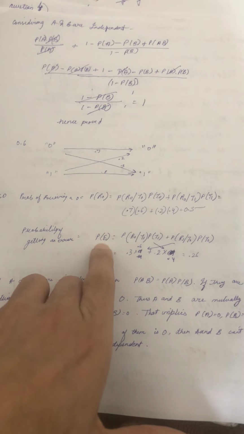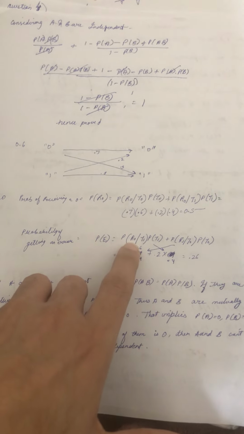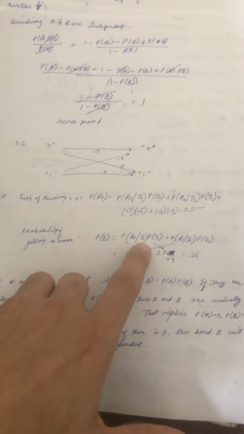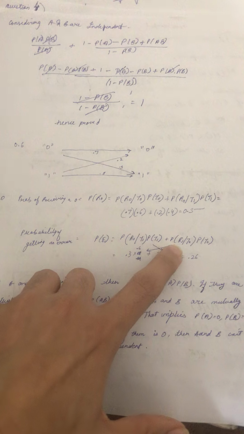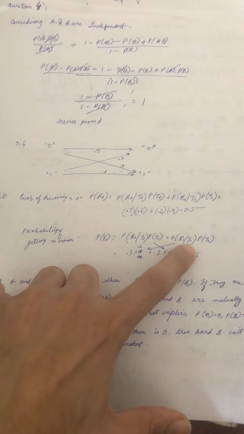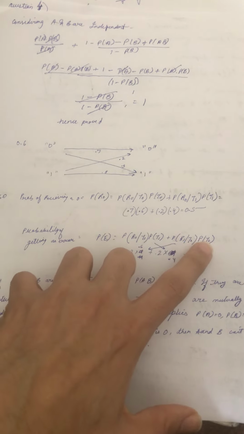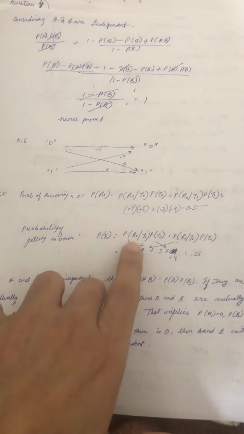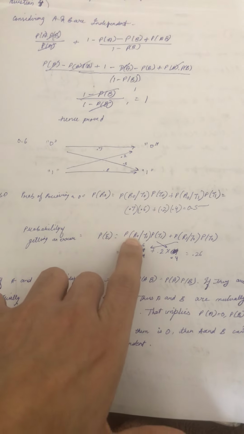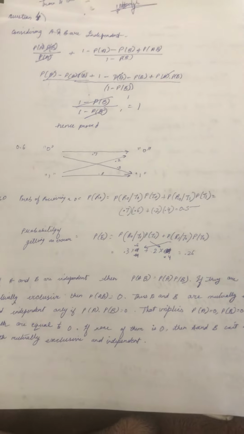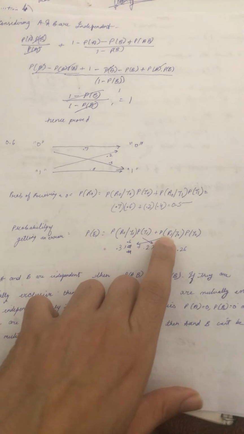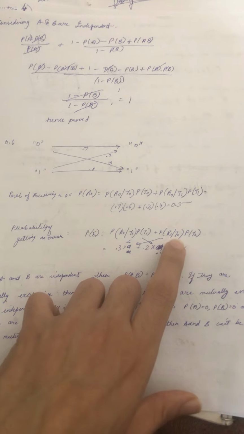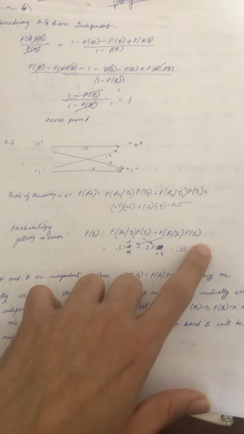So the probability of error is equal to the probability of receiving a 0 when 1 is transmitted times the probability of transmission of 1, plus the probability of receiving 1 given 0 is transmitted times the probability of transmission of 0. It means what is the probability of getting a 0 when we transmit 1 times probability of transmission of 1, plus what is the probability of getting 1 when 0 is transmitted times probability of transmission of 0.